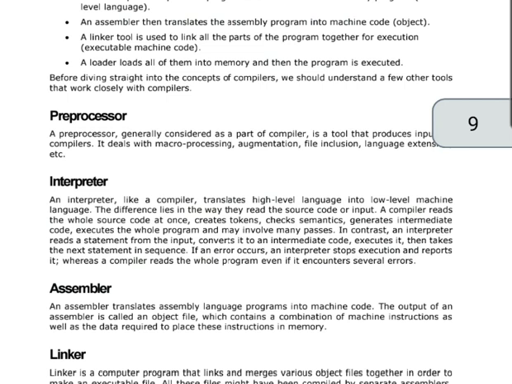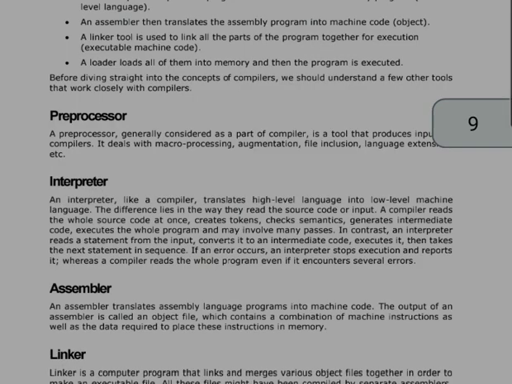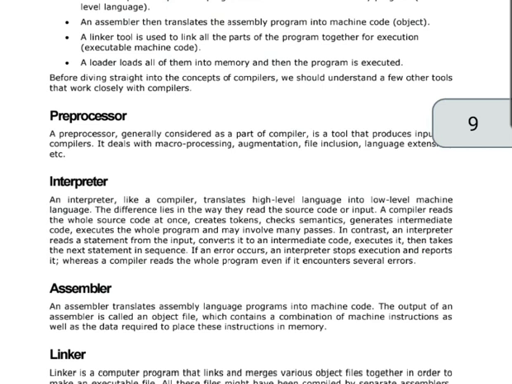So before getting straight into the concept of compiler, we understand few other tools such as preprocessor, interpreter, assembler and linker. So what is compiler? Compiler converts high level language to assembly language. And what is assembler? Assembler converts assembly language into machine level language. Okay. Now what is preprocessor?